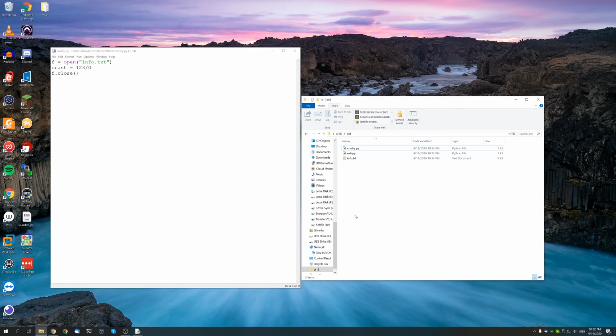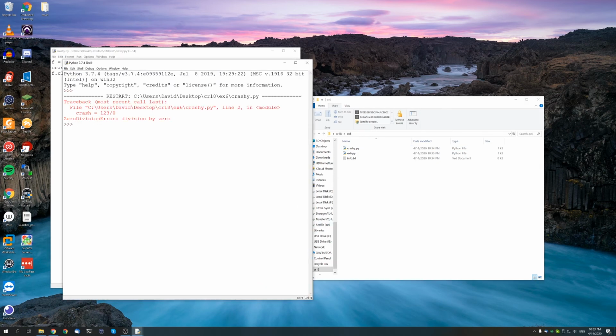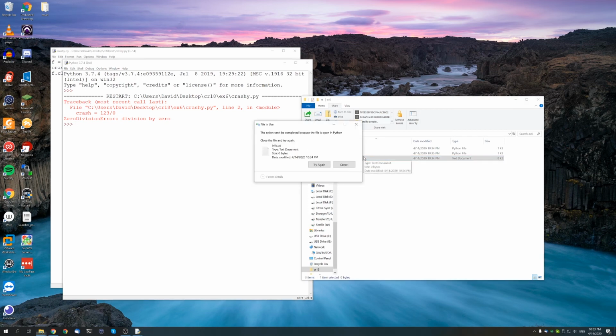Up until this point, we have been closing our files manually with file.close, but this poses a problem for us should our program crash. If it does, our close code won't run, and our file will be left open, and this leads to the incredibly annoying dialogue that you've probably all seen before. I'll just demonstrate what I mean. So we just have this, oh, it crashed, okay, and now let's just try deleting info. Right, you get this stupid error.